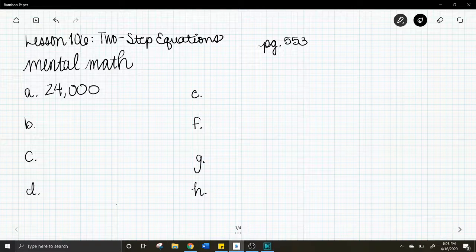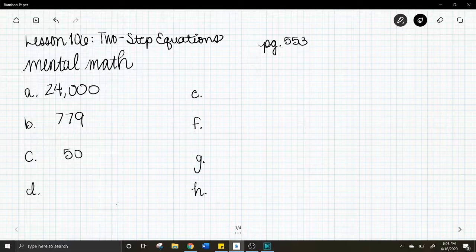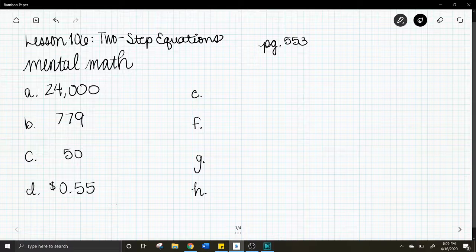The answer to that is 779. Letter C, 25% of 200. What is 25% of 200? The answer to that is 50. Letter D, $60 minus $59.45. So what is $60 minus $59.45? The answer to that is simply 55 cents.